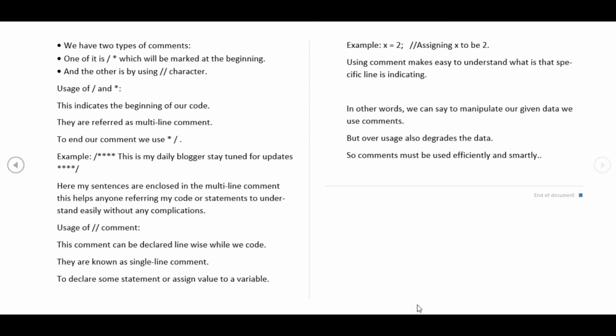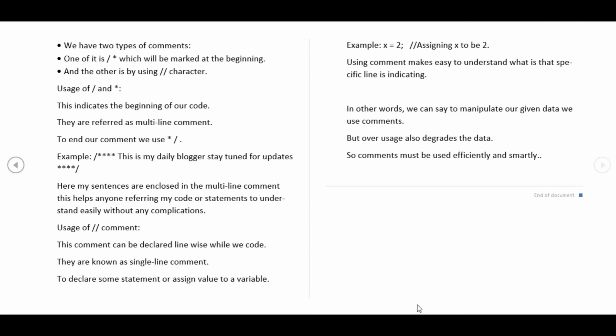Usage of the double slash character: this comment can be declared line wise while we code. If we are given a code to add two numbers, if we consider int a equals 2, I am going to declare this 2 to be x. I have shown an example there.